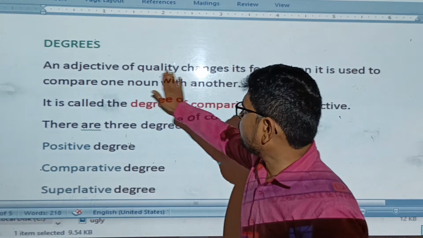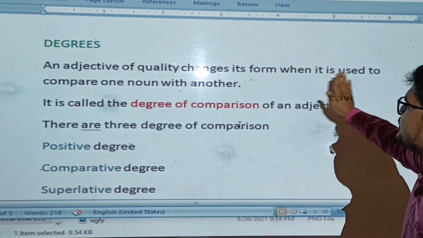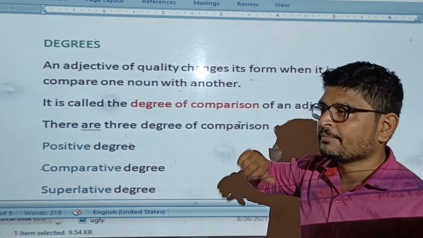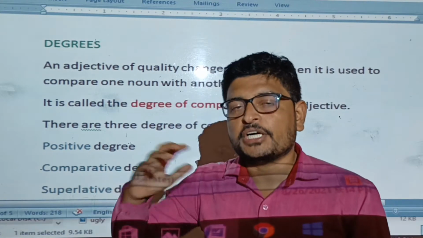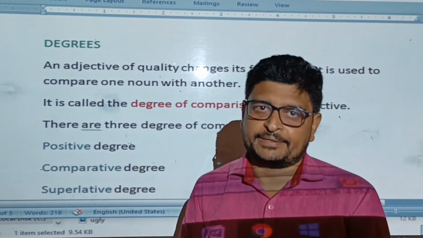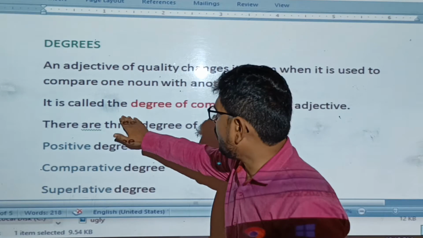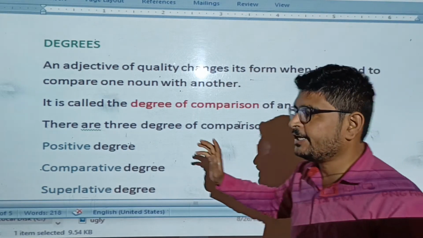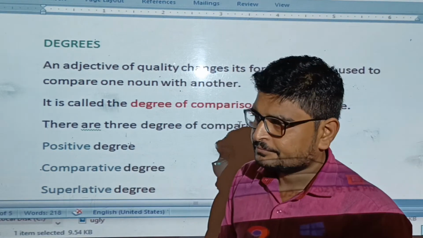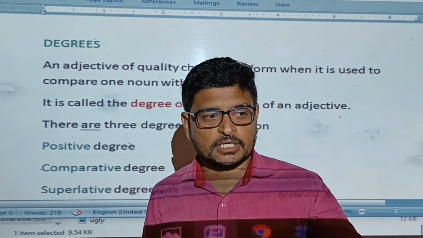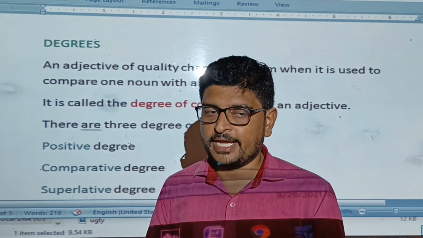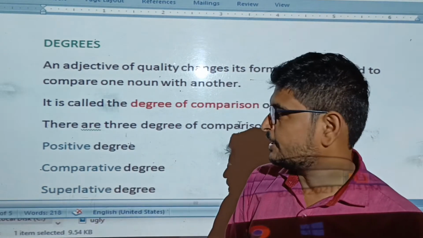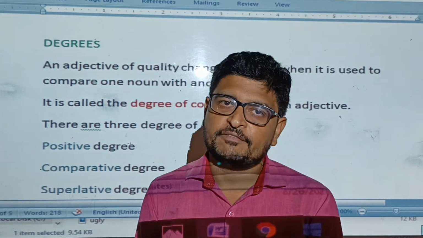An adjective of quality changes its form when it is used to compare one noun with another noun. It is called a degree of comparison of an adjective. Like, he is taller than her. એ એના કરતા લાંબો છે. So here we have to compare one thing with another.